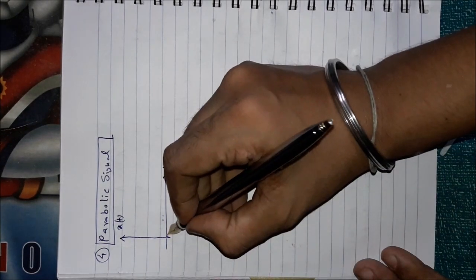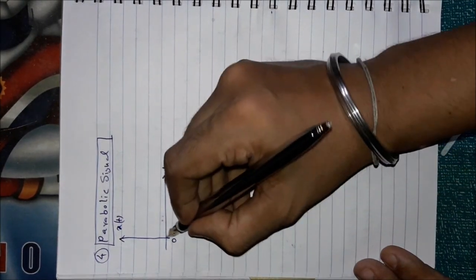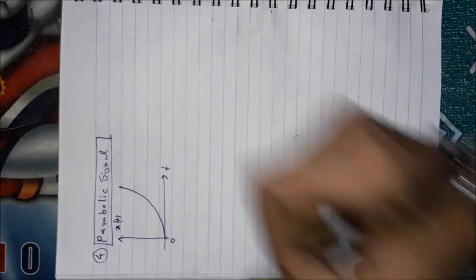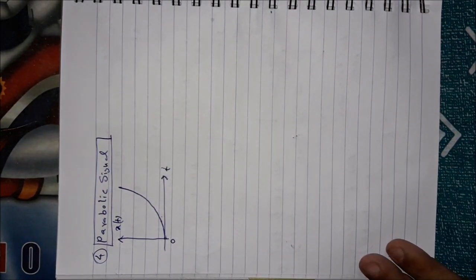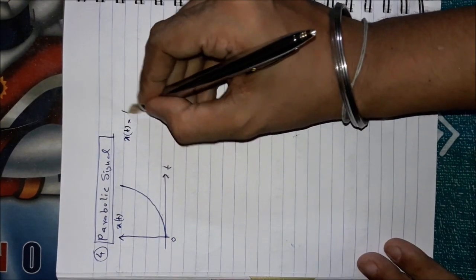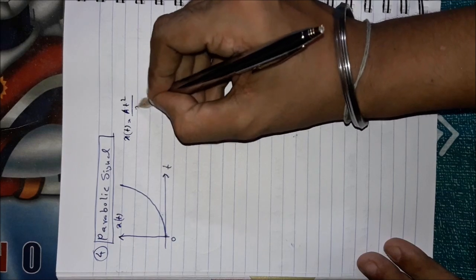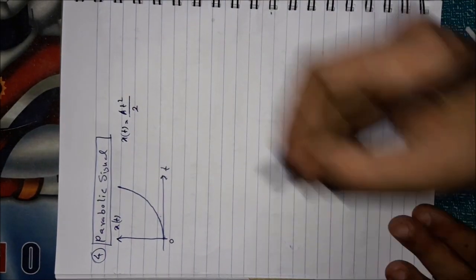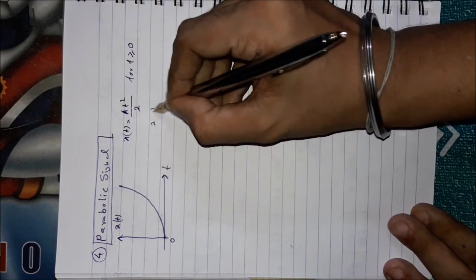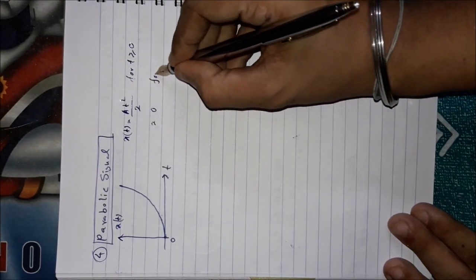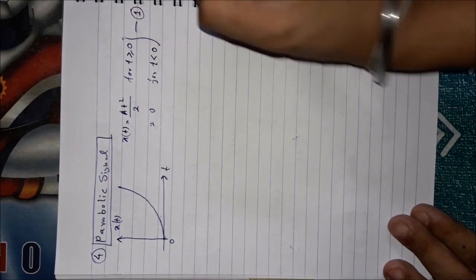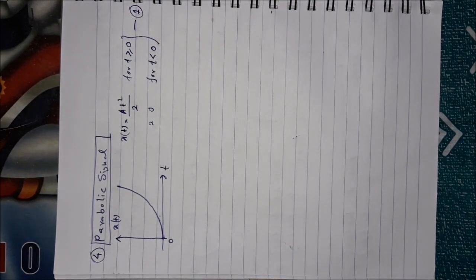It should have the curvature of a parabola like this. You know what a parabola is? Mathematically you can represent this parabolic signal x(t) as A t square by 2 for all t greater than or equal to 0, and it should be equal to 0 for t less than 0. Simple.